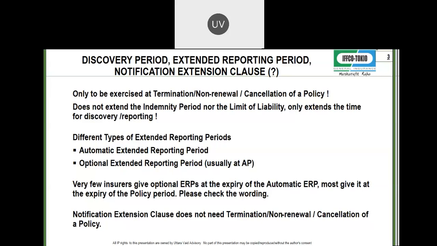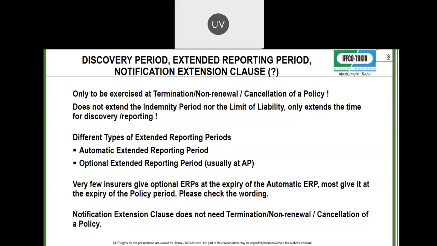So I hope everybody has got it, otherwise you can ask questions. These are important provisions, but there are times when the brokers don't understand it. There are times when the insured, see, it is always prudent to give notice of circumstance. Sometimes they say, the premium will go up, don't give notice now, let the renewal terms come, we will tell the insurer later, where has a claim come yet.